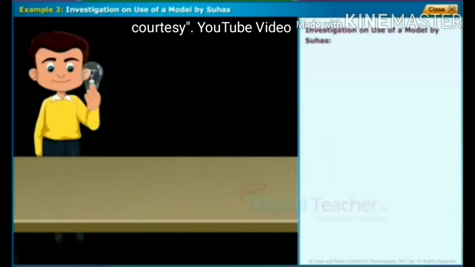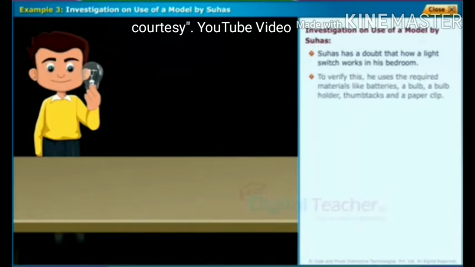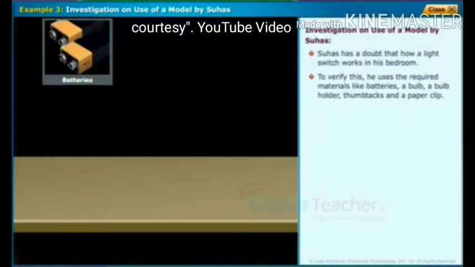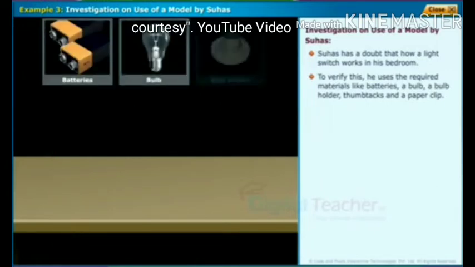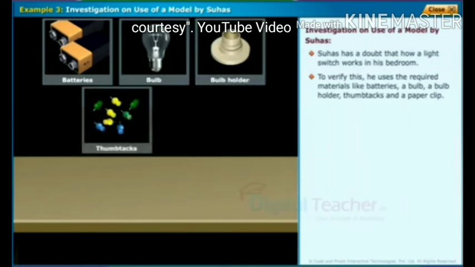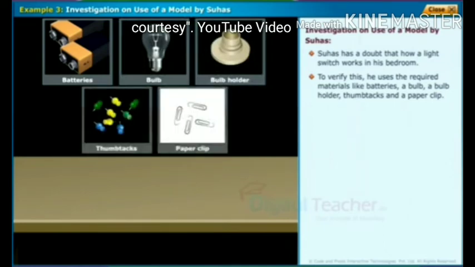Example 3. Investigation on use of a model by Suhas. Suhas has a doubt about how a light switch works in his bedroom. To verify this, he uses the required materials like batteries, a bulb holder, thumbtacks and a paper clip.